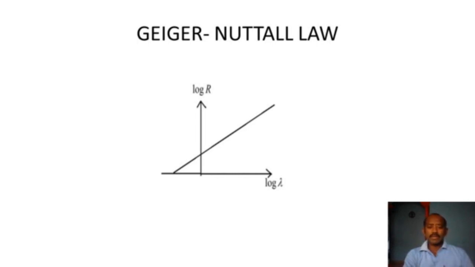We conclude that radioactive substances with a large decay constant value emit high energy alpha particles. So this graph is helpful in determining the decay constant of radioactive substances with very short and very long half-lives.